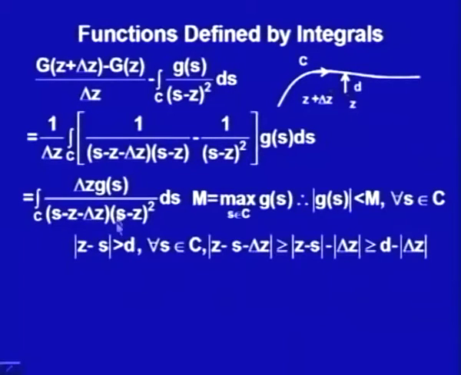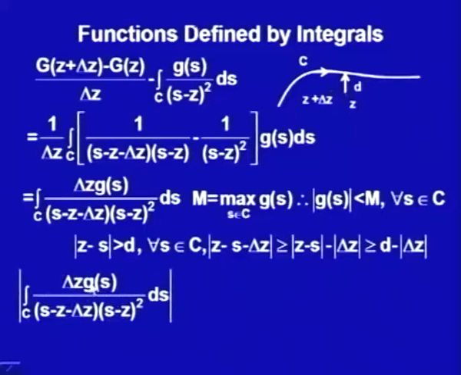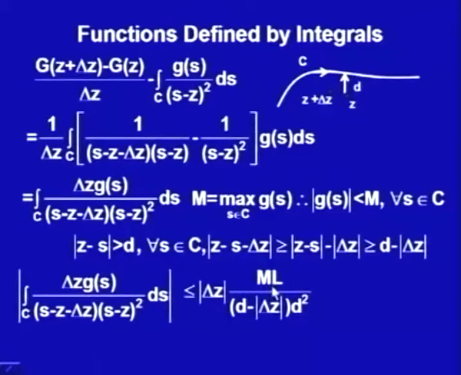Now, I will again use my ML inequality. It says that the absolute value of this integral, delta z g(s) upon (s minus z minus delta z)(s minus z) whole squared ds, should be less than or equal to |delta z| times M L upon (d minus |delta z|) d squared. Here L is the length of this path, which has to be some finite number, and M is also some finite number.